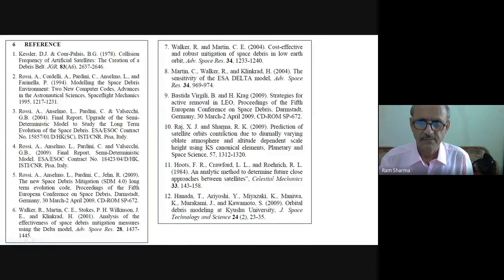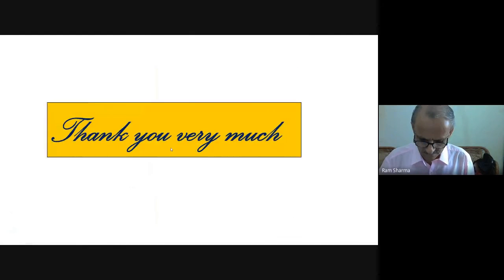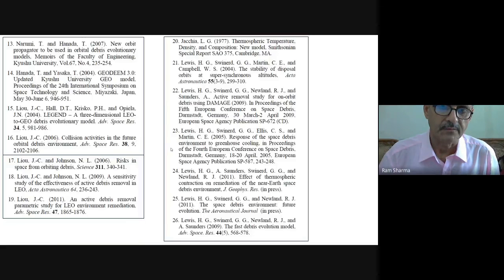Xavier and Sharma, Prediction of satellite orbit contraction due to diurnally varying atmosphere with altitude-dependent scale height. So we made that a constant scale height. I presented this last time, and this is what we used. He presented it nicely. He is a very learned person, and his papers on LEO are here.